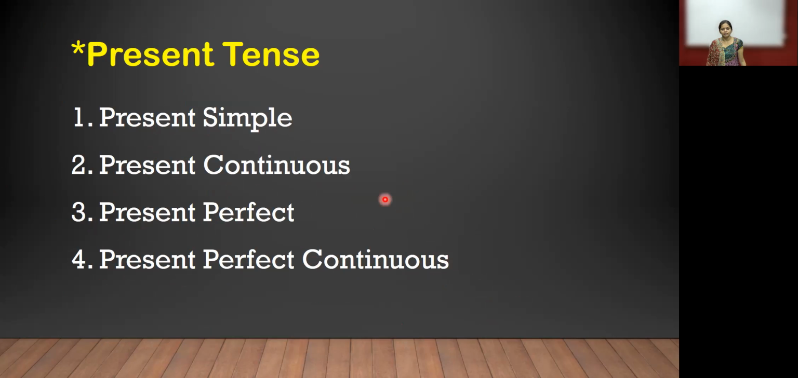Now see, in these four forms, present will be the same because we are seeing the forms of present tense. In this, we can't see past or future, because in every tense there are four forms. In present tense, in future tense, and in past tense, four forms are important. Now we can see the first form of present tense, present simple.